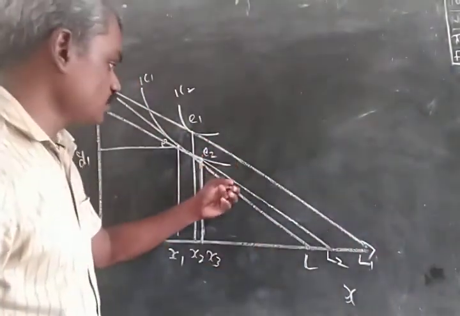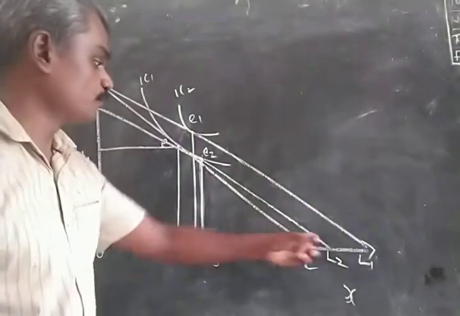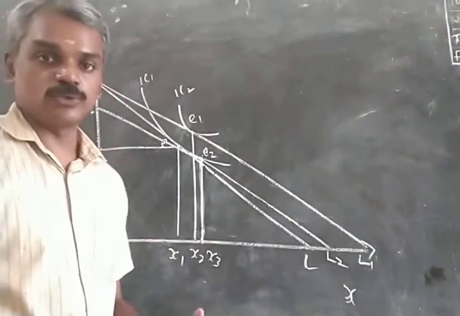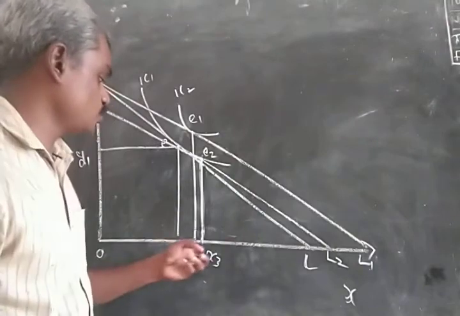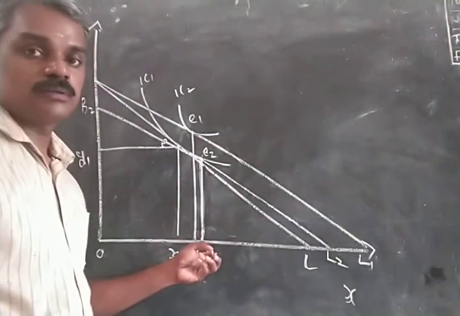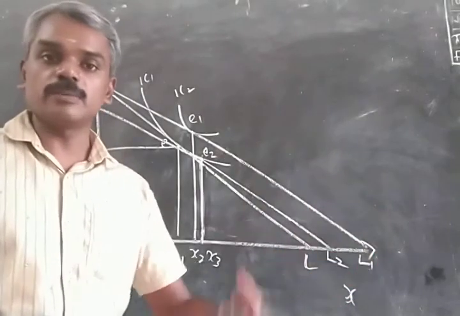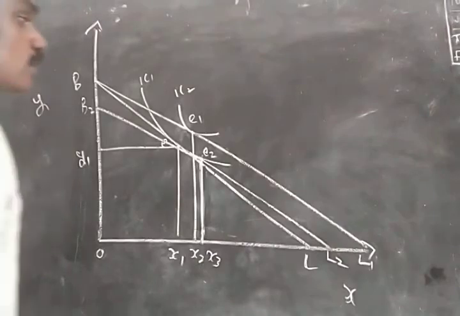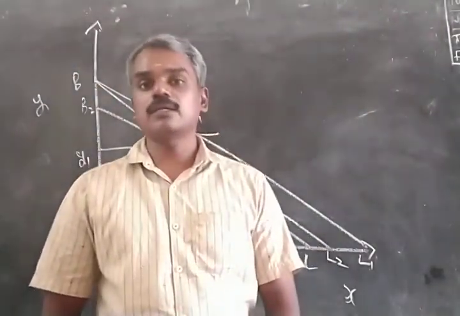Here, we are reducing the real income of the consumer by shifting the budget line downwards to B2L2, and we find that consumption of the commodity is actually increasing from OX2 to OX3. So, when income is reduced, consumption is increased. That is a negative relationship or inverse relationship, and so income effect we get as a negative value.